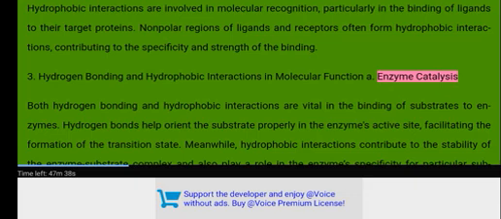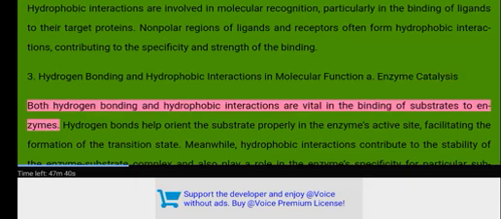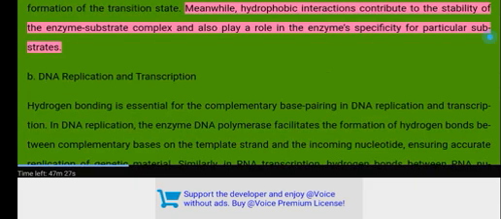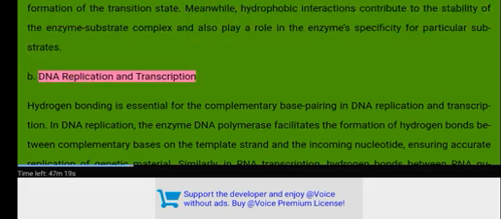A. Enzyme catalysis. Both hydrogen bonding and hydrophobic interactions are vital in the binding of substrates to enzymes. Hydrogen bonds help orient the substrate properly in the enzyme's active site, facilitating the formation of the transition state. Meanwhile, hydrophobic interactions contribute to the stability of the enzyme-substrate complex and also play a role in the enzyme specificity for particular substrates.